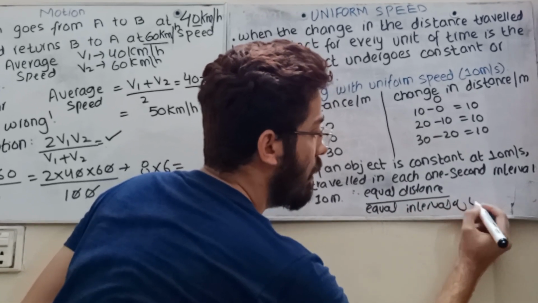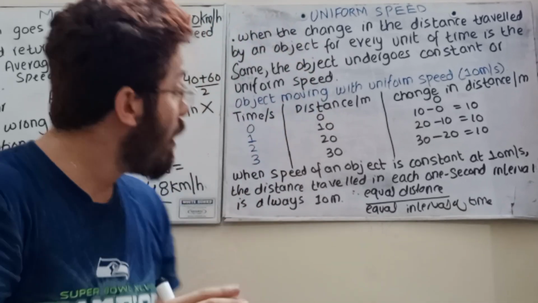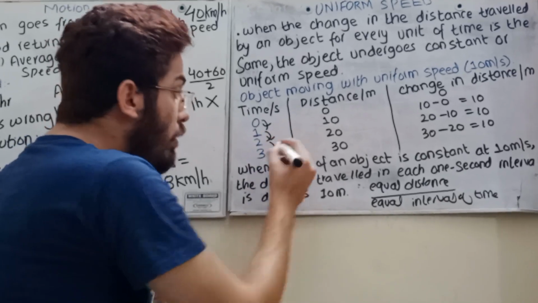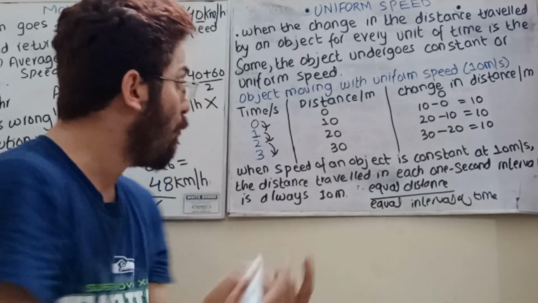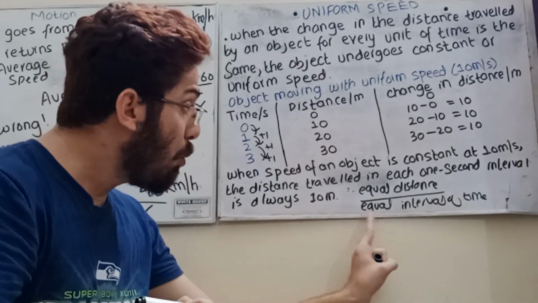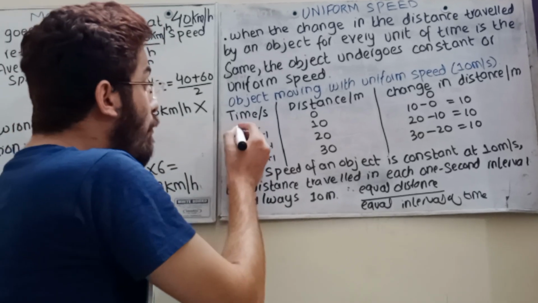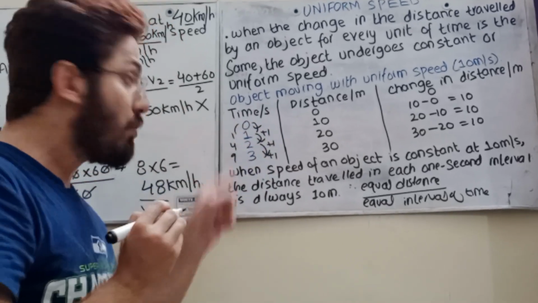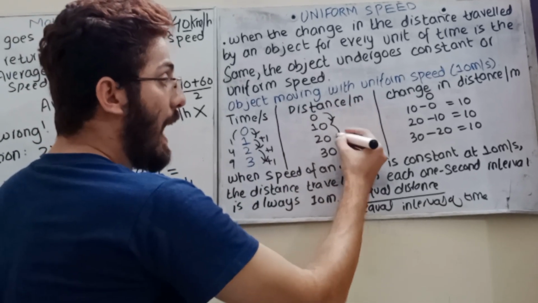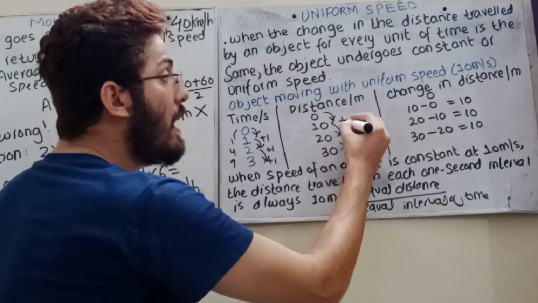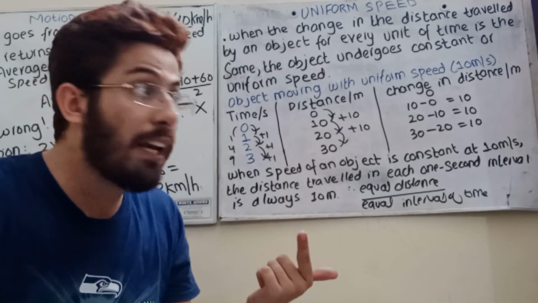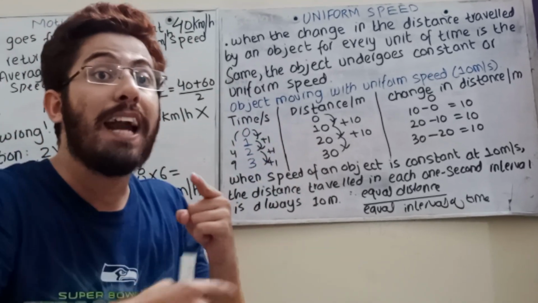Equal interval of time. Okay. It means that if you are going to see this chart, 0 to 1, 1 to 2, and 2 to 3, how much is time increasing by? Plus 1, plus 1, and plus 1. Are you getting or not? Equal interval of time. It does not mean that 1, then 4, then 9. This is not equal interval of time, okay? Now distance 0 to 10, 10 to 20, 20 to 30, equal 10 distance is increasing, means plus 10 distance is increasing. In 1 second, plus 10 distance will be covered.